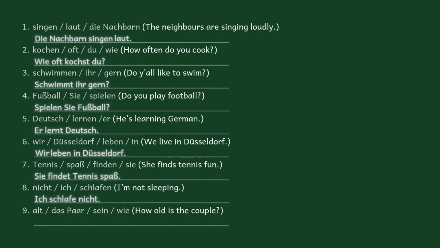Final question, how old is the couple? W-Frage. So the W word should start, wie. It's a unit, so wie alt. Conjugate the sein to become is. Is actually the easiest one. Is, you just add the T in German. Ist. Wie alt ist, and then the couple, das Paar. So wie alt ist das Paar?